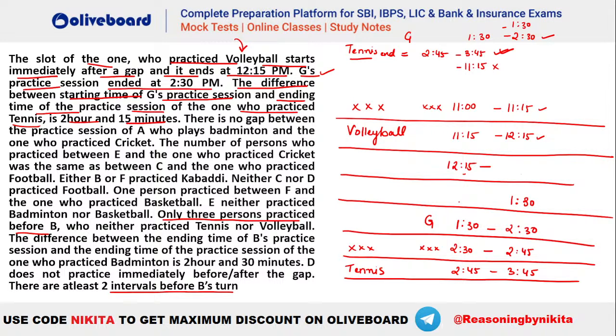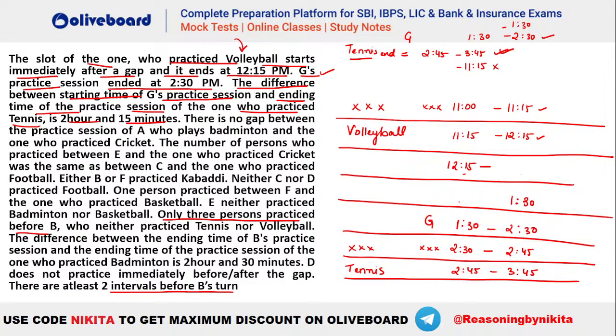There can be six also, because it is said there are at least two intervals before B, but there have to be exactly three people. So there can be maximum six slots or five slots before B, depending on the intervals before B.